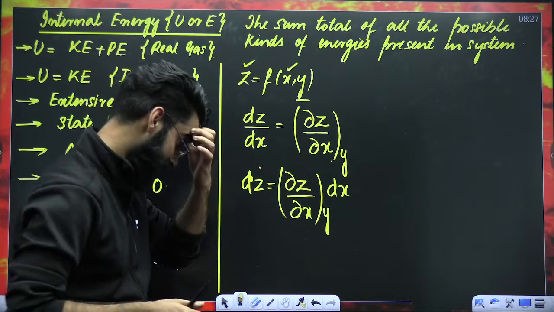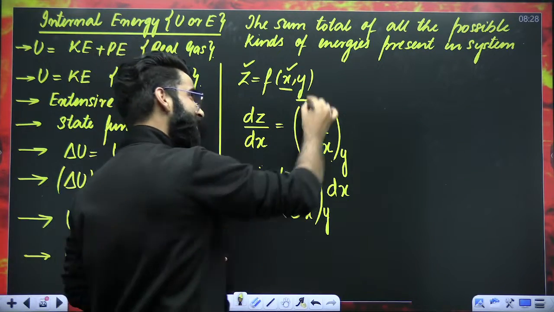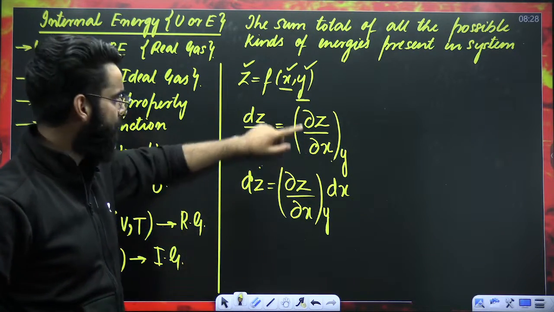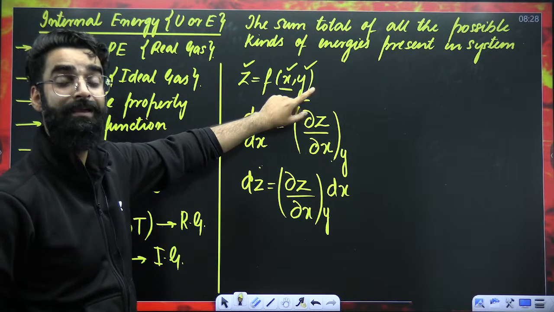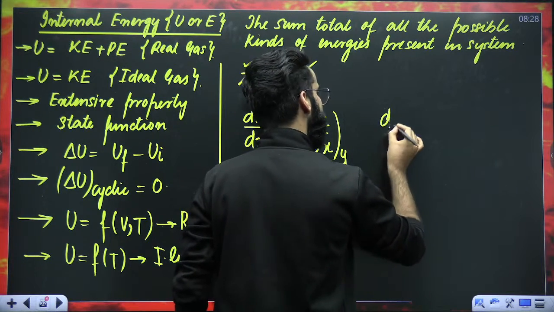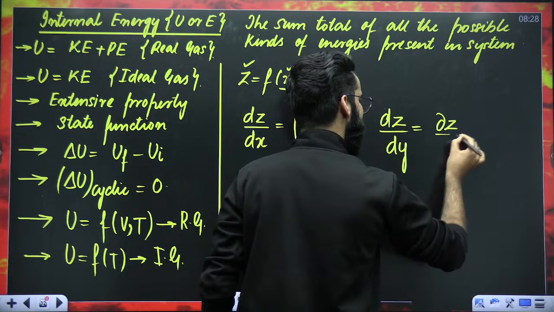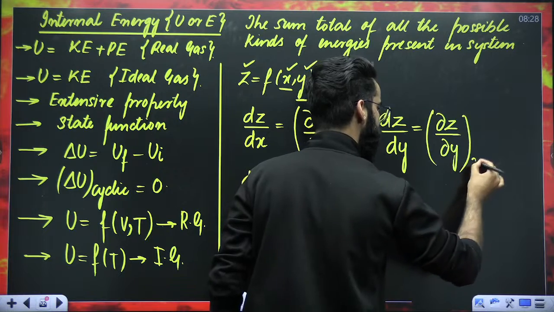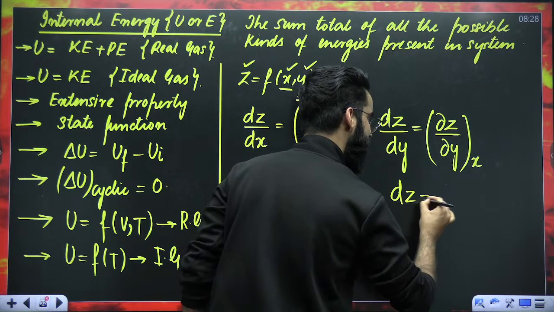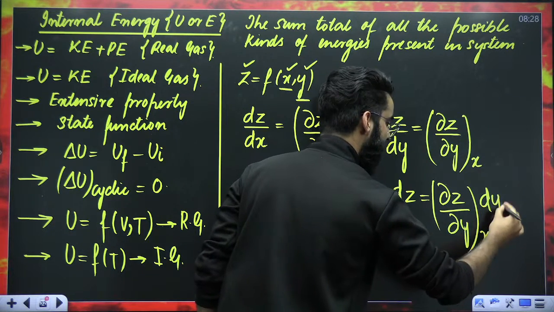Now look at my second step. Now I'm going to keep x constant and change the value of y. And when y changes, z will automatically change. Then I'll calculate the change in the value of z due to change in y. How do I represent it? Change in z due to change in y, keeping x constant. And from here, I can get the value of dz. dz is going to be equal to dou z upon dou y, keeping x constant, multiplied by dy.